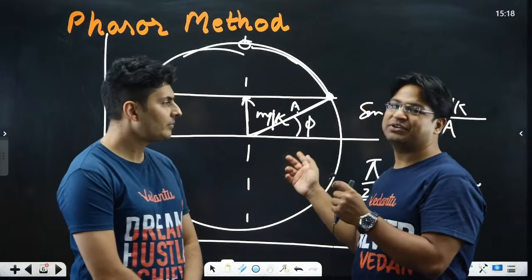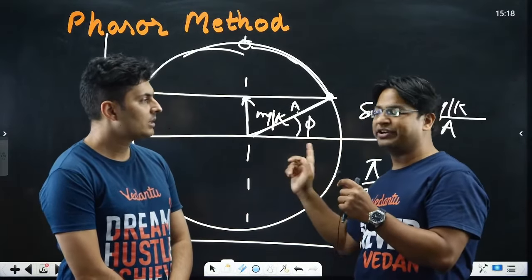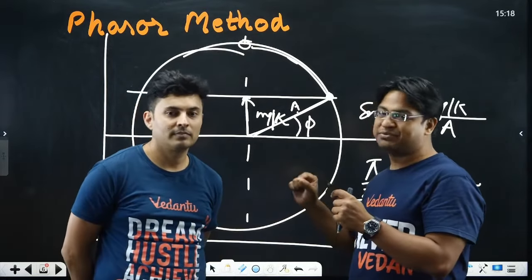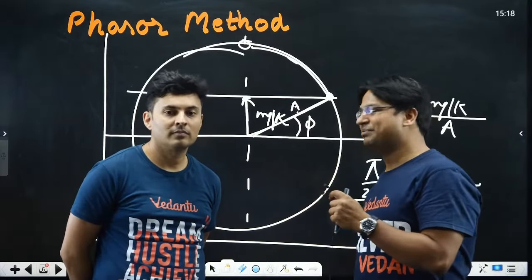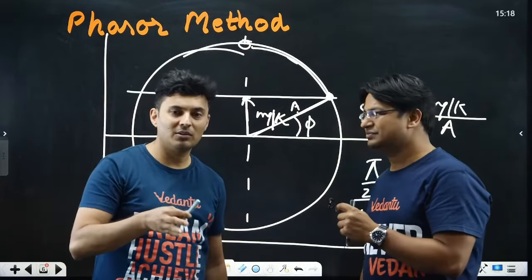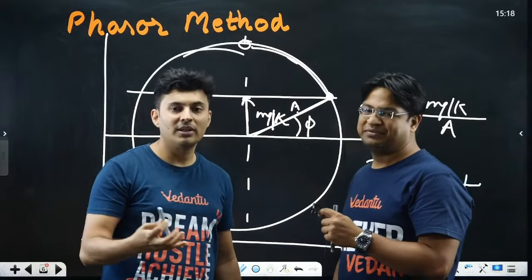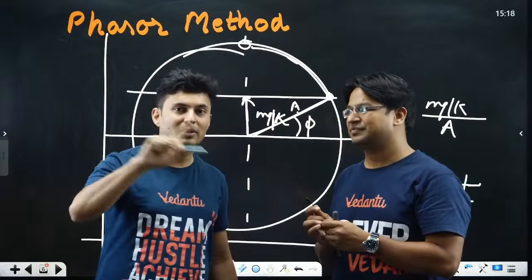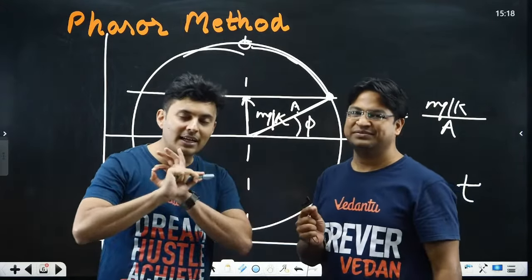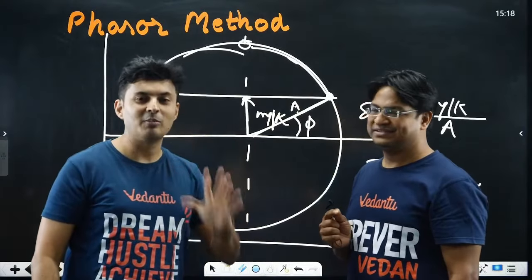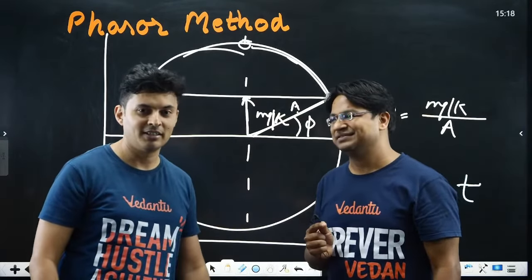This method also helps you in solving questions related to alternating currents. If there are time-based questions in alternating current, like at what time so and so will happen, then the phasor diagram becomes very useful. AC circuits never had those formulas just for the sake of it. If a student understands what the phasor diagram is, just by the knowledge of trigonometry and vectors, you can get the answer very easily without breaking your head remembering those complicated formulas with roots and all of that.